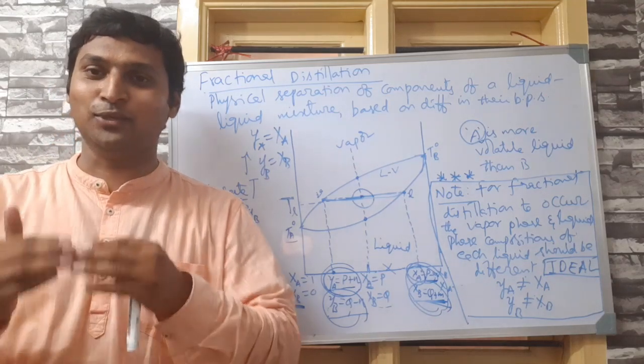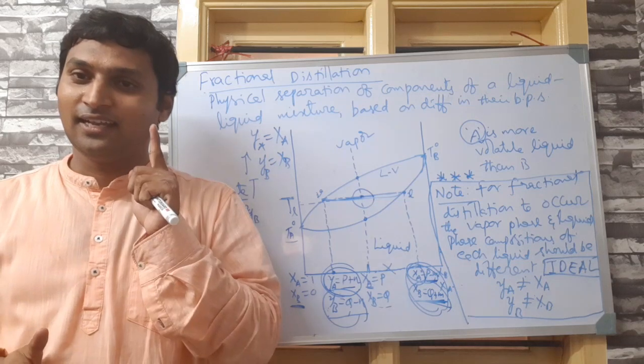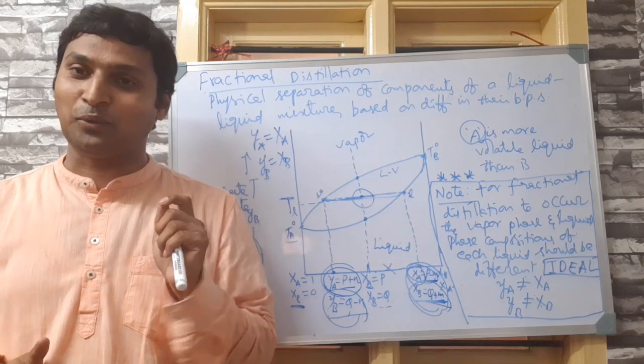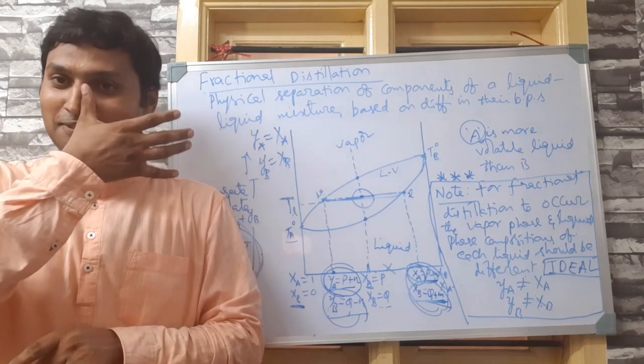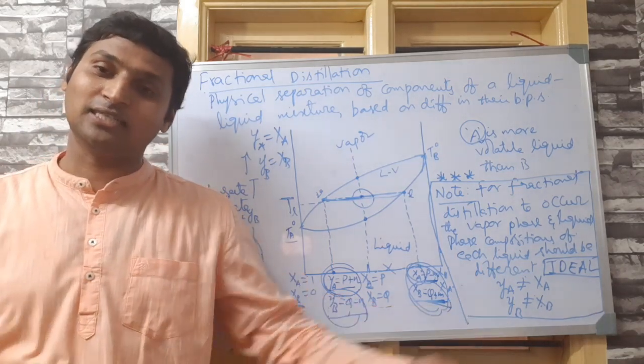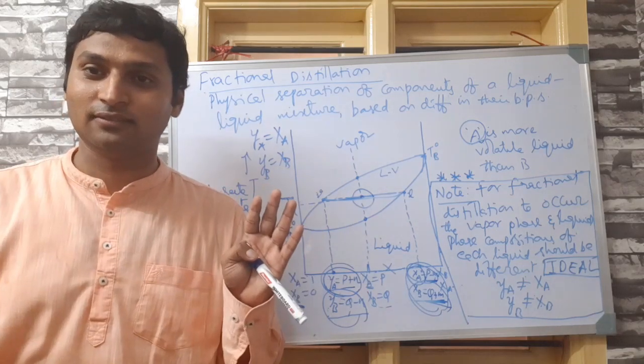Now let me introduce azeotropic mixtures to you. Hint number one: ideal solutions do not form azeotropic mixtures, because just now I have established that ideal solutions undergo fractional distillation at all compositions.